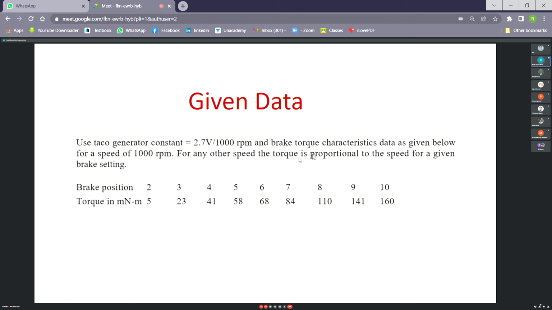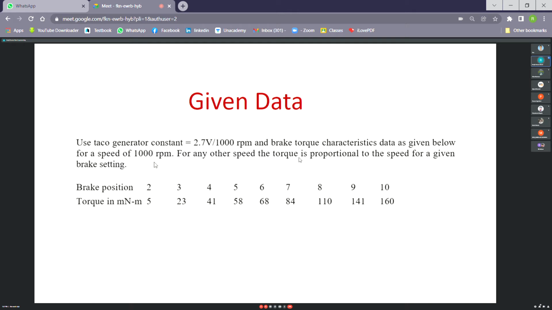Now the torque characteristics, you have to calculate the torque generated by the DC servo motor. So how to calculate or measure that torque? Measuring the torque of any motor is not so easy. It's quite a complicated method. Earlier we used to measure the torque in the machine laboratory by some brake arrangement, which you will learn in due course, or some dynamometer. For very small motors, these arrangements are cumbersome, not possible.